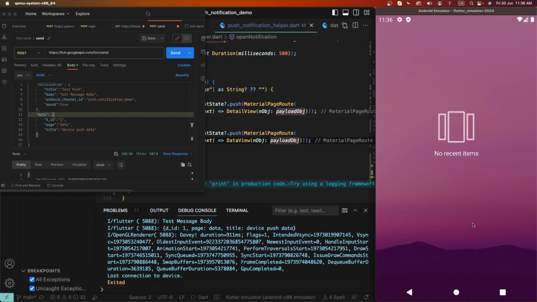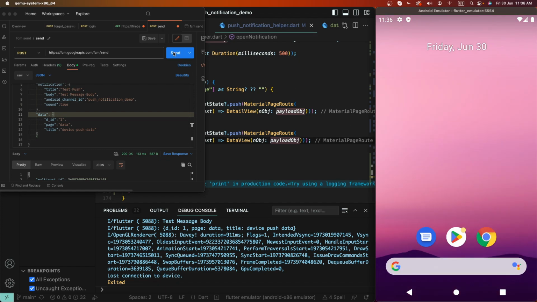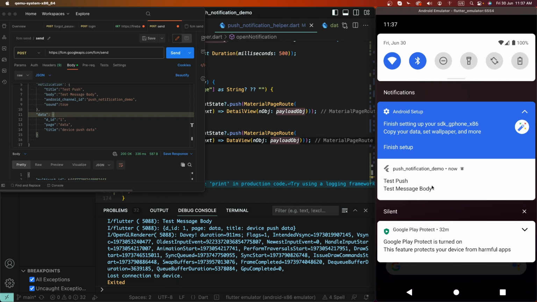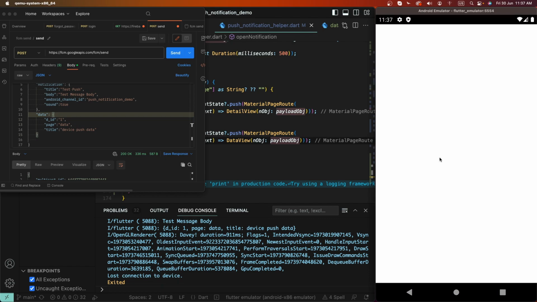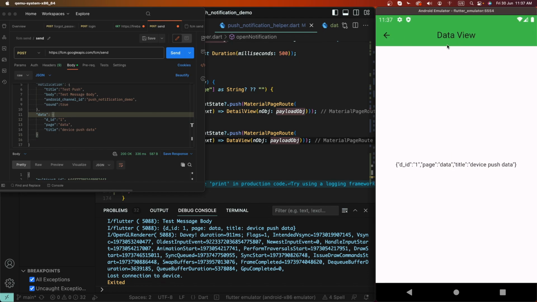Now there is no recent app view, and we need to fire this push to send it here. Now we need to receive the push and open this. Okay, now it opens the data view. This screen is working with the terminated app.